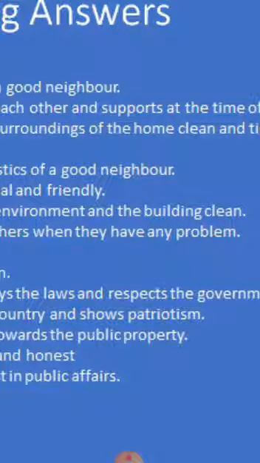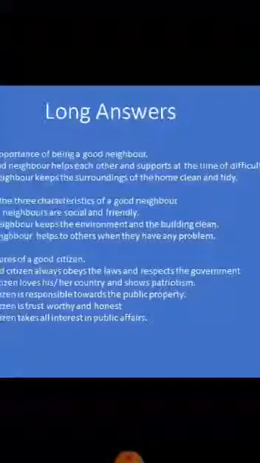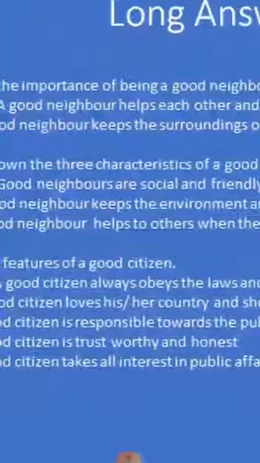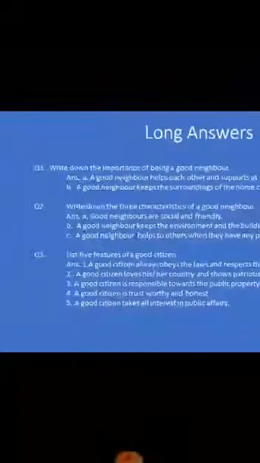What is meant by patriotism? Patriotism means the feeling of love for one's own country. That is known as patriotism. Patriotic song that you have heard, what is it? Desha Bhakti Gan. Actually, the word meaning of patriotism is Desha Bhakti. So a good citizen loves his or her country and shows patriotism.